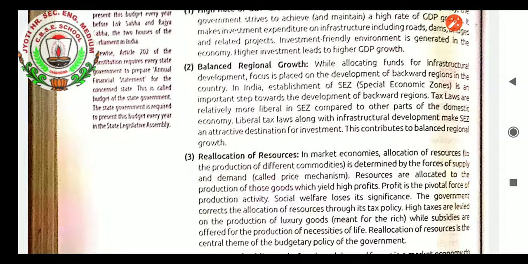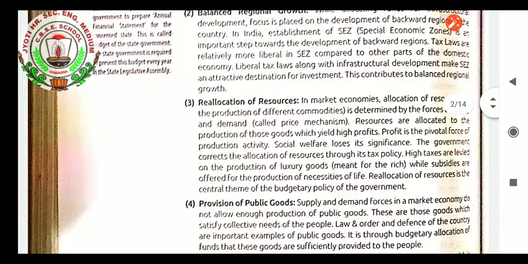Reallocation of resources. Allocation of resources can be reallocated. In market economies, allocation of resources to the production of different commodities is determined by the forces of supply and demand, called price mechanism. Resources are allocated to the production of those goods which yield high profits. Profit is the pivotal force of production activity. Social welfare loses its significance. The government corrects the allocation of resources through its tax policy. High taxes are levied on the production of luxury goods meant for the rich people, while subsidies are offered for the production of necessities of life. This way, the government balances the reallocation of resources.